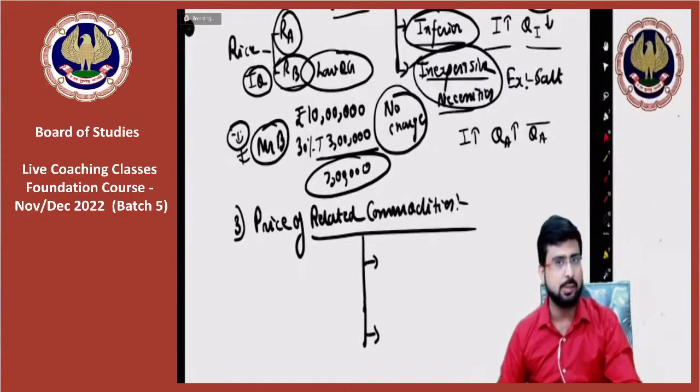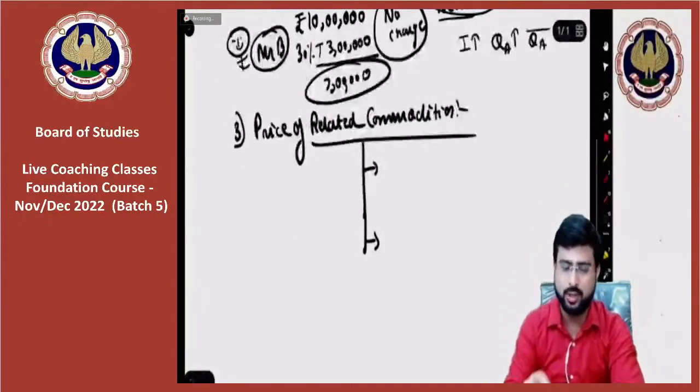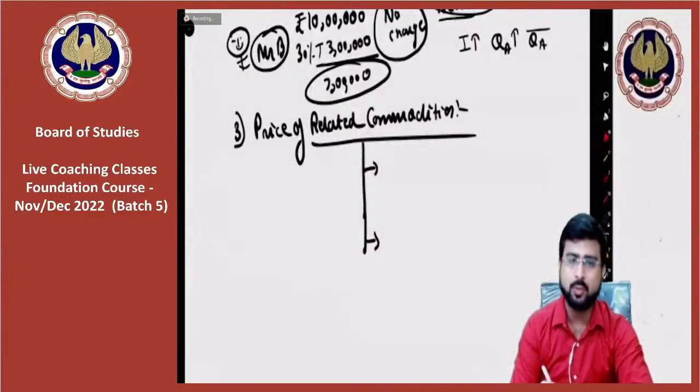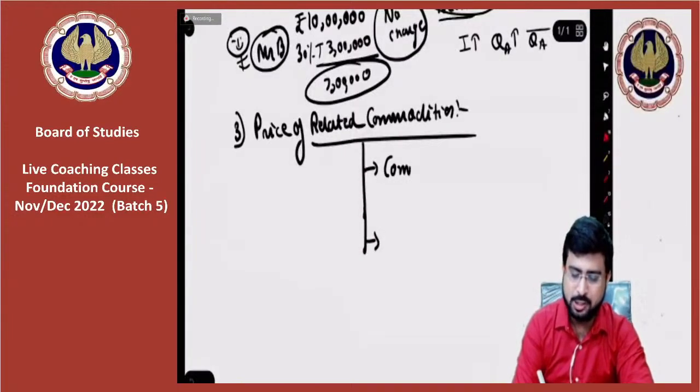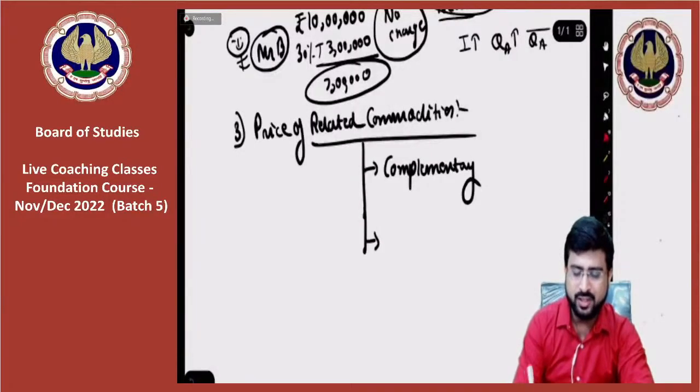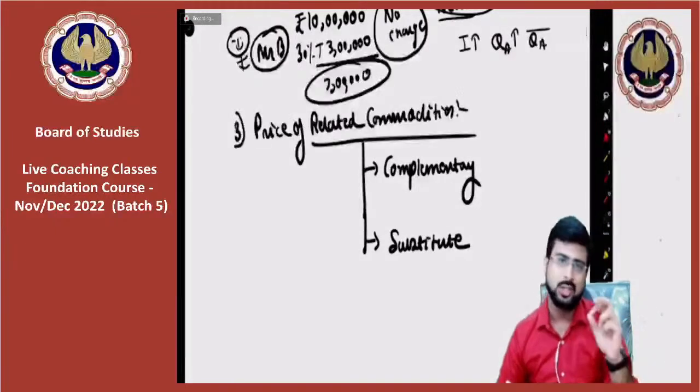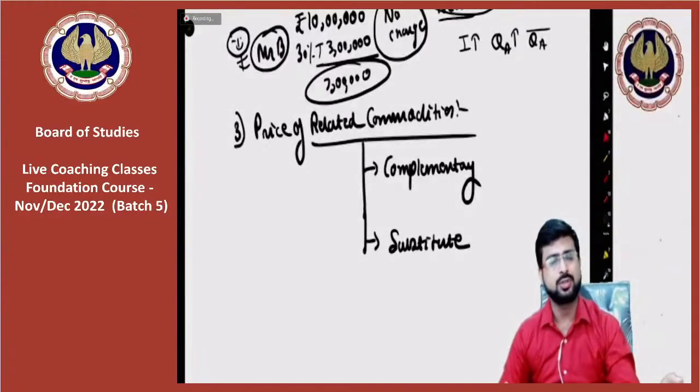Price of related commodities. Guys, there are 2 types of commodities we are talking about here. Number 1 is the complementary goods. And number 2 is the substitute goods.